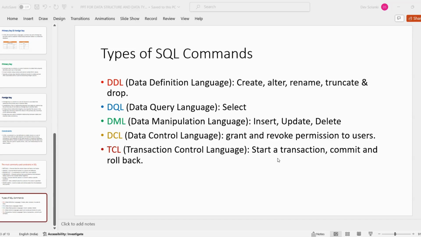Then next is data control language, which has grant and revoke permission to users. Let me explain this with an example. Let's suppose we have a college database, and we have data of student fees. In the next database, we have student marks.